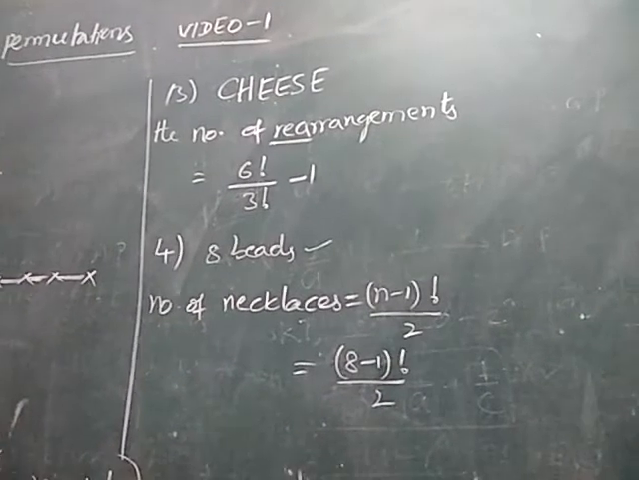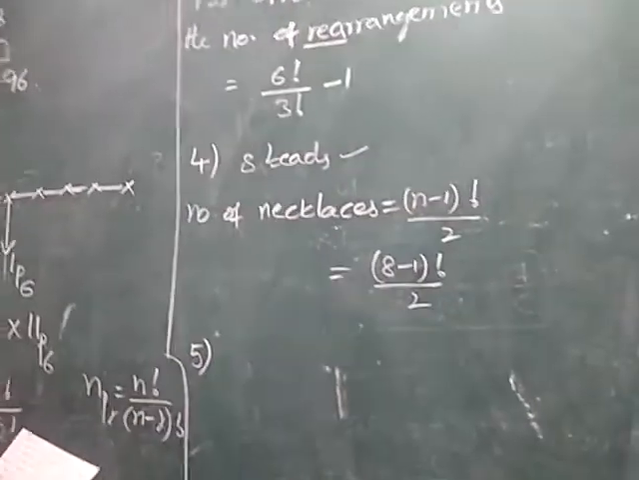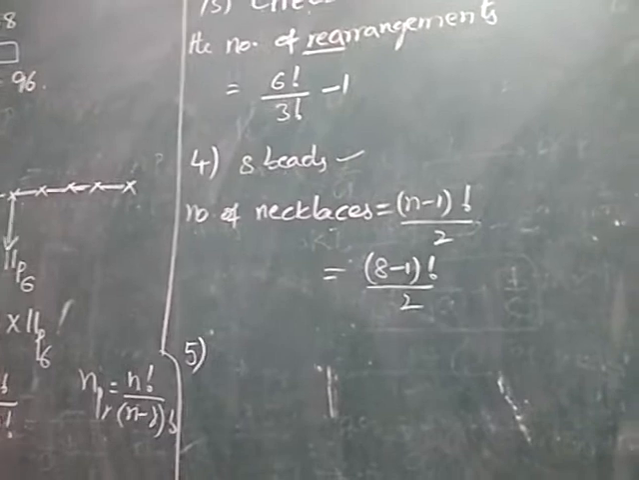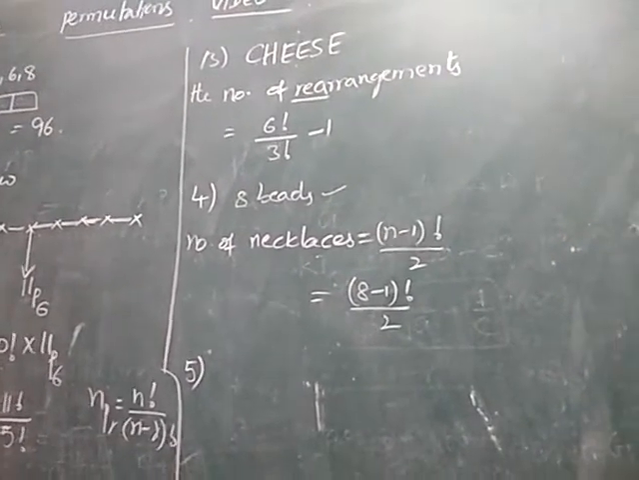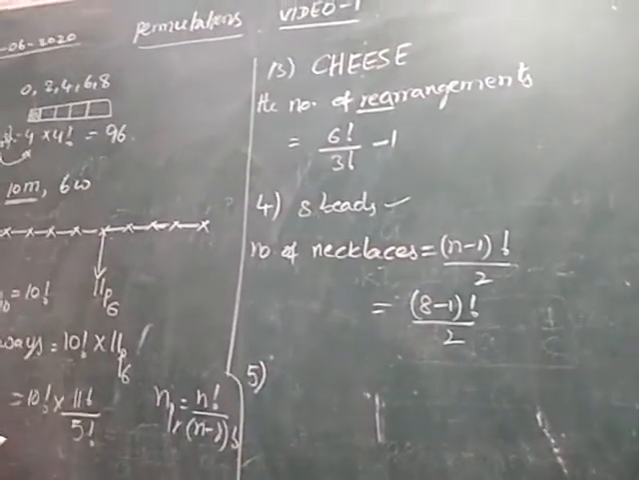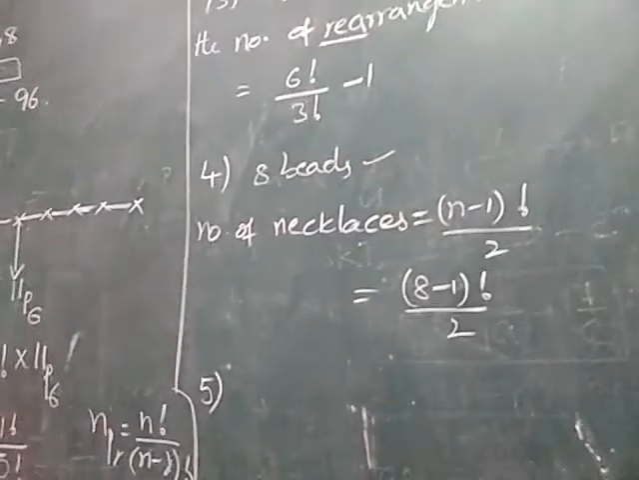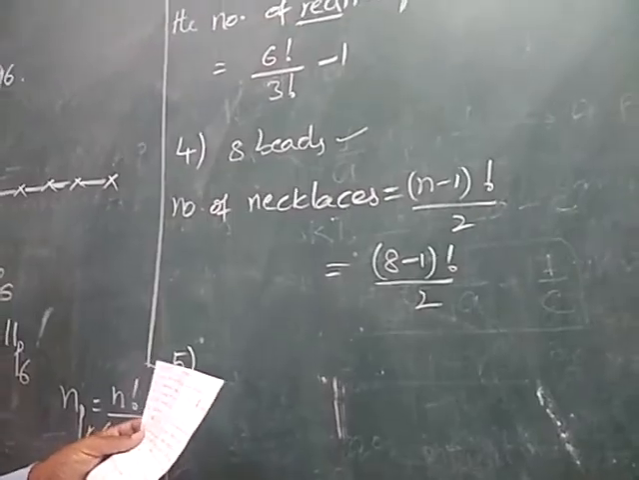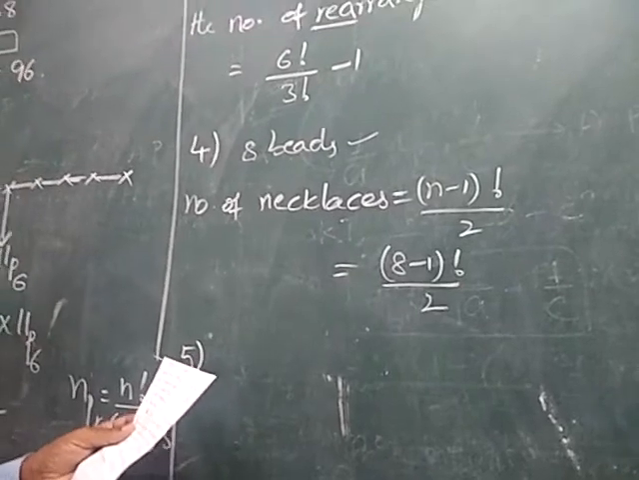Next, fifth one. The number of ways in which 4 letters can be put in four addressed envelopes so that no letter goes into the envelope meant for it.